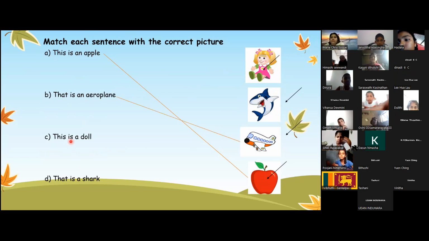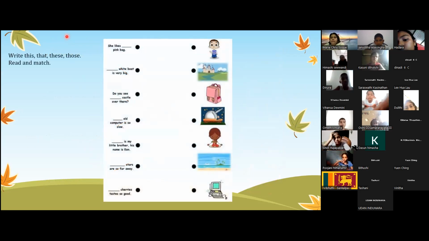How about this one? This is a doll. First picture. Okay. How about this? That is a shark. Okay. What is a shark? Second picture. Very good, children.